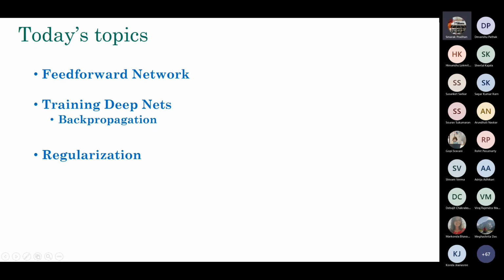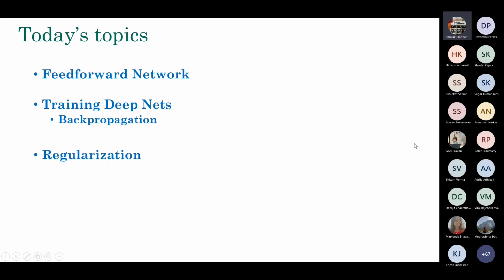And so in deep neural network, we started talking about the feed-forward in particular. So we talked about the optimization techniques and all. So today we are going to focus on feed-forward network. In particular, you're going to see the structure of the feed-forward neural network, and then how you can train the deep neural networks.